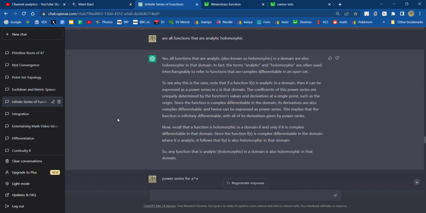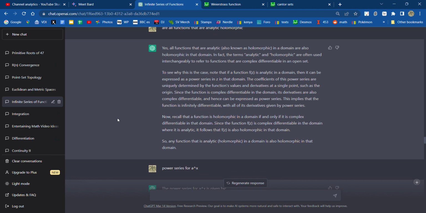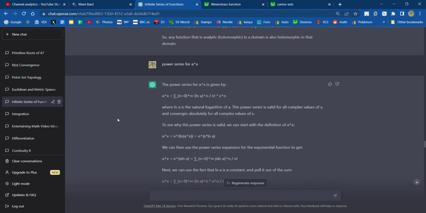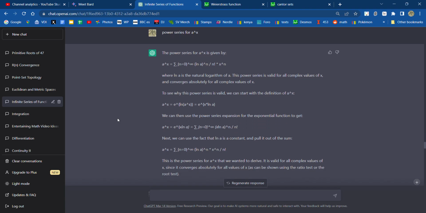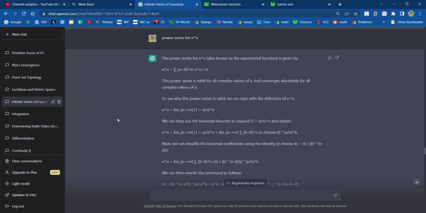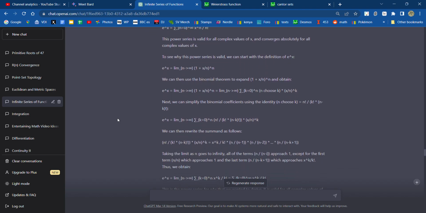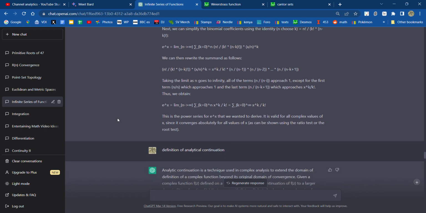Are all functions that are analytic holomorphic? Yeah, so it's a synonym, for complex differentiable in an open set. Okay. Power series of a to the x. And I had already worked on a problem where I had gotten this answer, but I just wanted to check it. Power series for e to the x, which I already knew, but I wanted to see what I would answer. And it gave a pretty good long answer, so that's why I use ChatGPT.